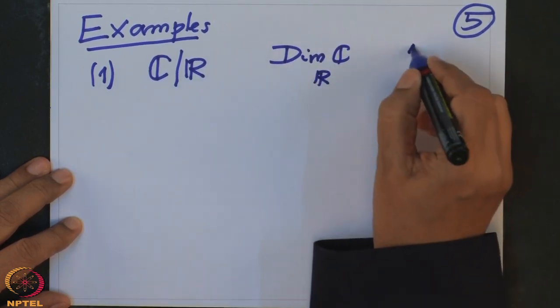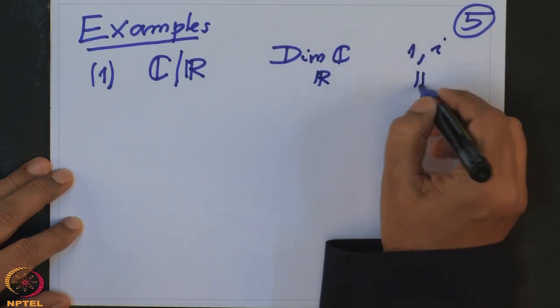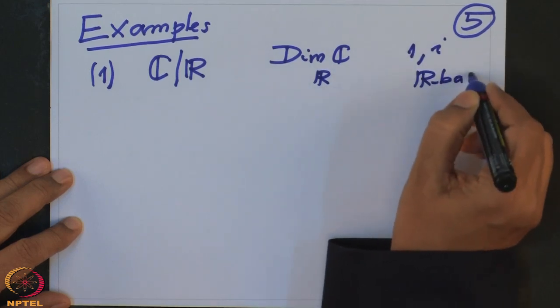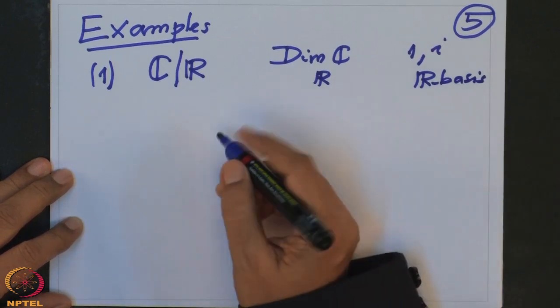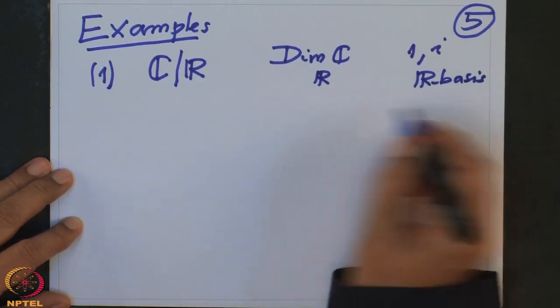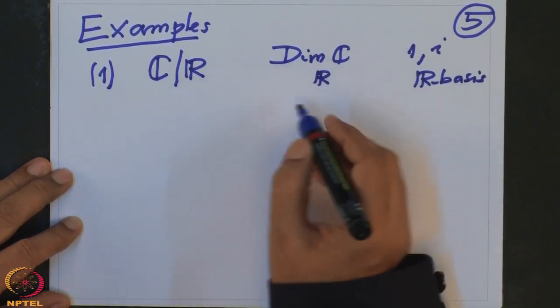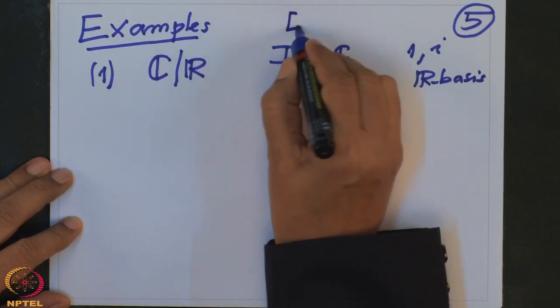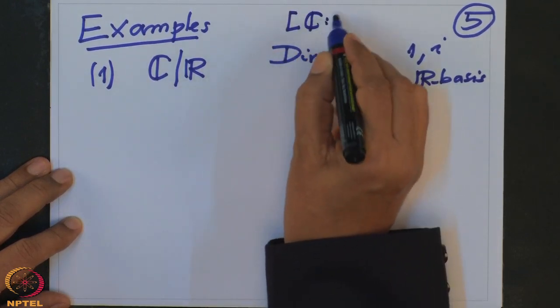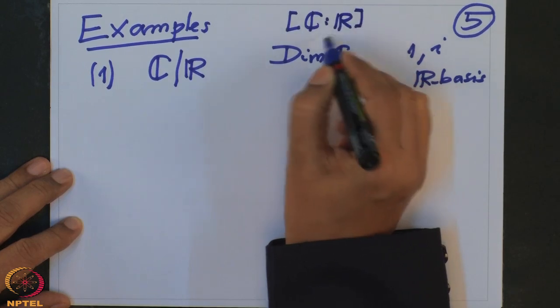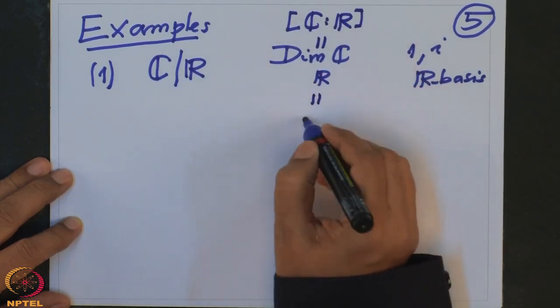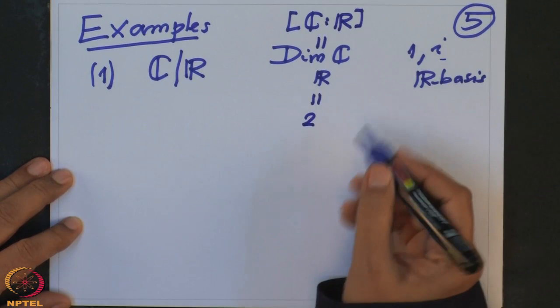In fact, 1 and i is the R basis. Therefore, the degree of C over R is 2, the cardinality of a basis.